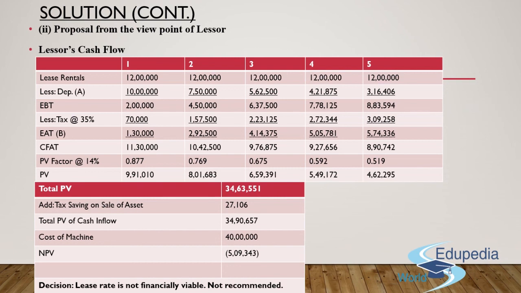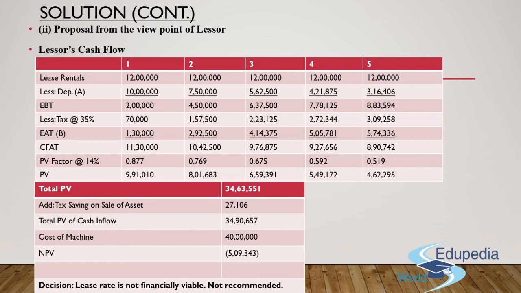Now, since you are the owner of the asset, guys, you need to understand that you will be better off in a situation of tax saving on the sale of the asset as well. Whatever amount is charged, in order to get the figure of the selling price minus the WDV of the asset on that particular day, you multiply it with your 35% taxation rate. You will get the tax saving on the sale of the asset as 27,106 rupees.